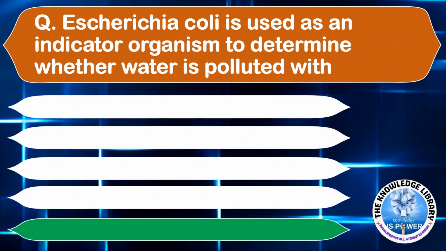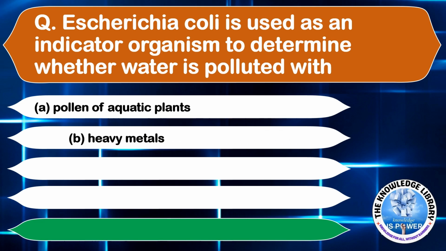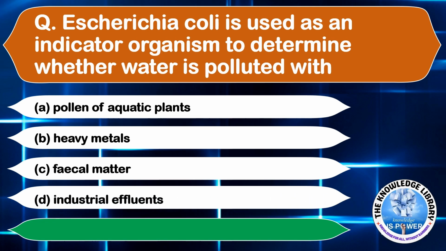Escherichia coli is used as an indicator organism to determine whether water is polluted with which of the following? Option A, pollen of aquatic plants. Option B, heavy metals. Option C, fecal matter. And option D, industrial effluents. The correct answer is option C, fecal matter. Moving on to the next question.